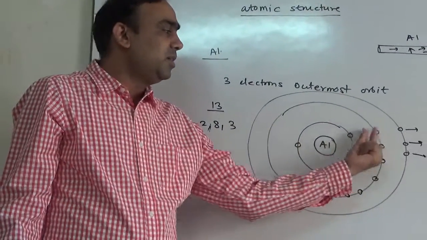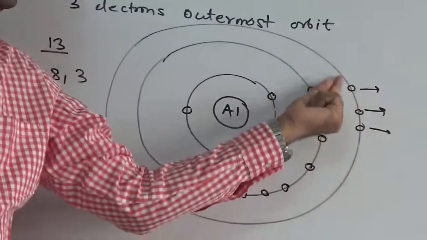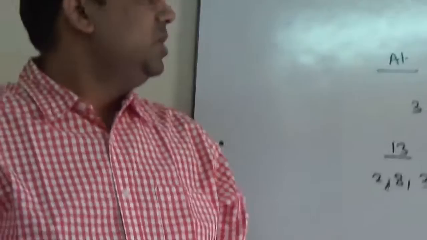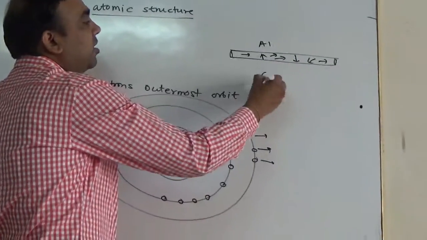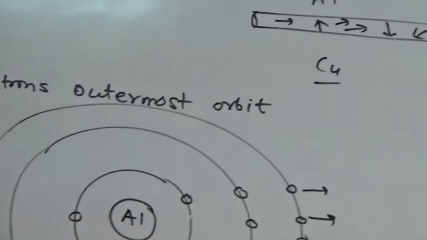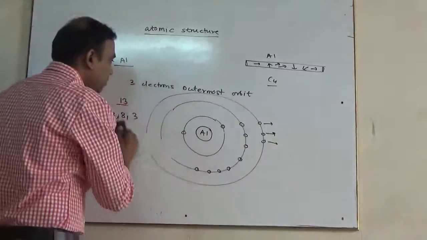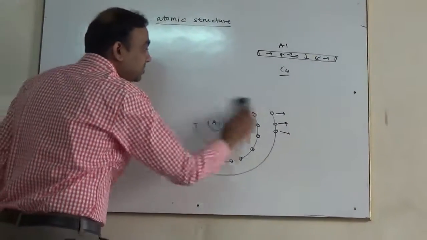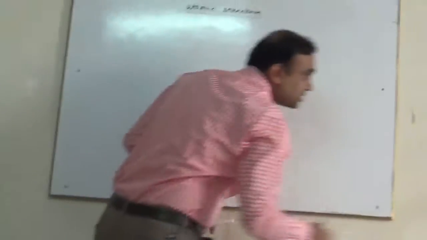It is not easy for us to take out these electrons and they will come out. We are talking about the outermost electrons. So these outermost electrons in aluminium or in copper or whatever, most of the conductors are free. So how do they help us in the conduction? So this is how you define conductors.